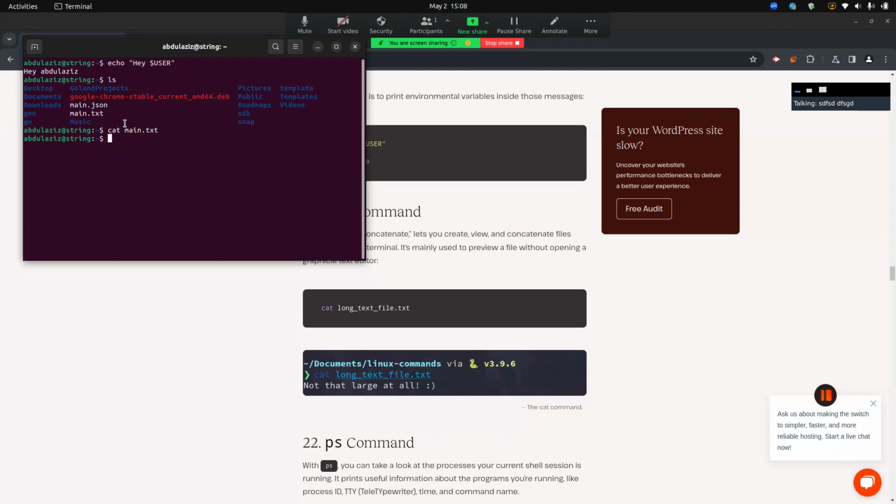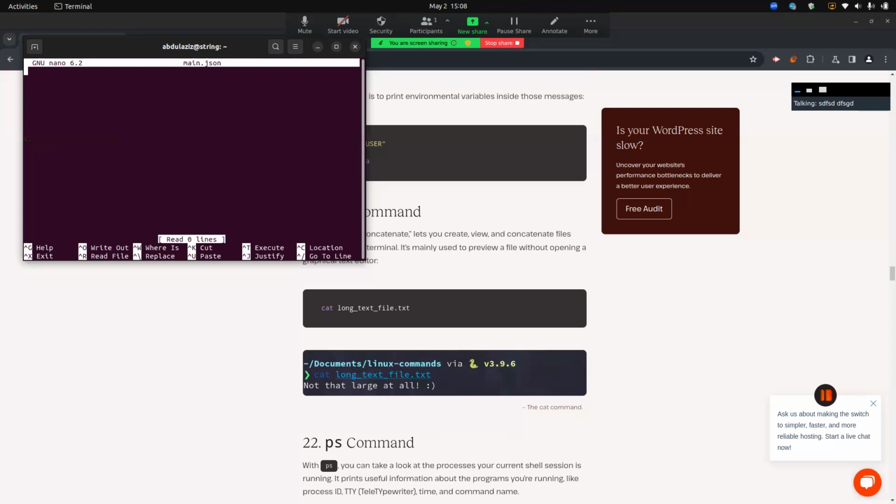If you want to edit your file, you can use Vim, and Vim is not a default program, you should install it by superuser. Right now I will show you the default text editor, which is called nano main.json.